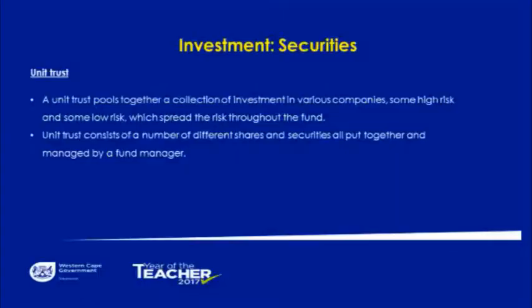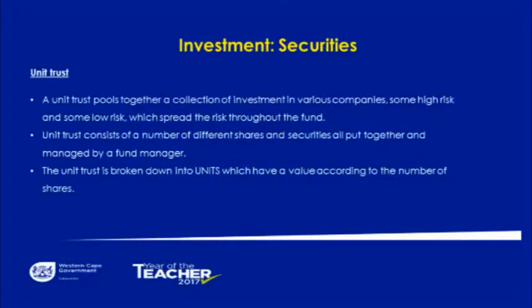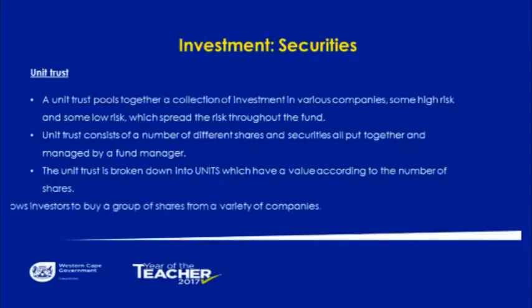For example, if you invest in a unit trust, your fund gets divided into the various stock holdings that there are. So if you, for example, invest 1,000 Rand into a unit trust that has 3 stock holdings, your 1,000 Rand will be divided into the 3 stock holdings, and you will own a portion of each. So this allows the investor to buy a group of shares from a variety of companies.